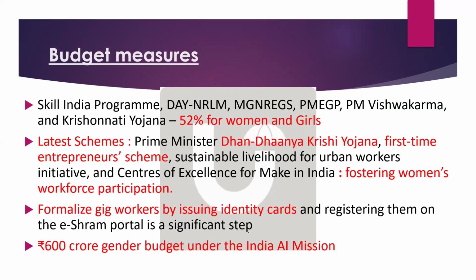Now coming to budget measures. They may ask what measures the recent Union Budget 2025-26 has taken to promote gender budgeting. This type of question can also come. All the measures I have given here, you just have to memorize. For example, for the Skill India program, MGNREGA or NRLM, 52% of the allocation for women and girls. So most of the allocation will go to women, 52%.